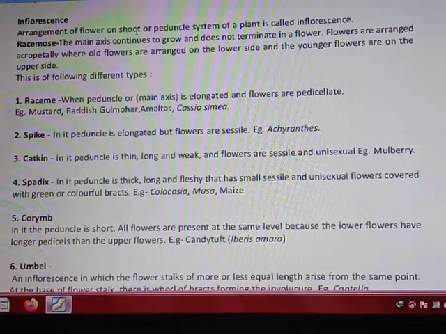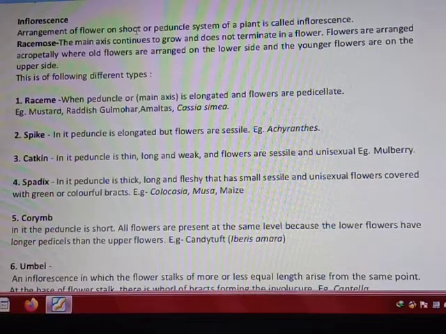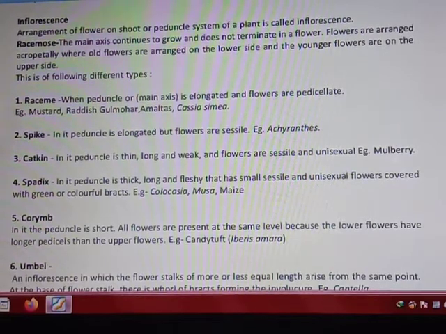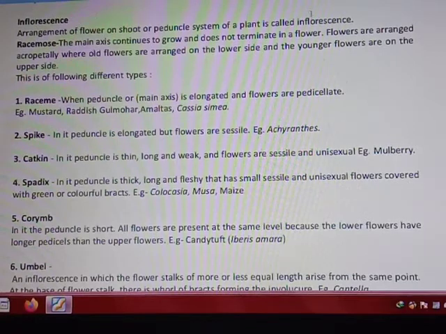Welcome back students with next topic, inflorescence, and this thing is clear from its name. Inflorescence means arrangement of flowers. Whether larger flowers are arranged on the base or smaller ones are on the top, or whether smaller flowers are at the base or larger flowers are on the top. All of these arrangements of the flowers on a shoot or peduncle system of a plant is known as the inflorescence. Okay. Inflorescence means arrangement of flowers on a peduncle.